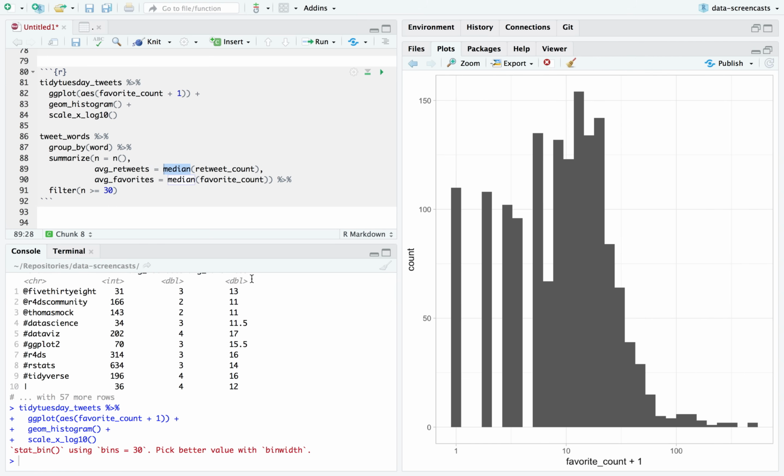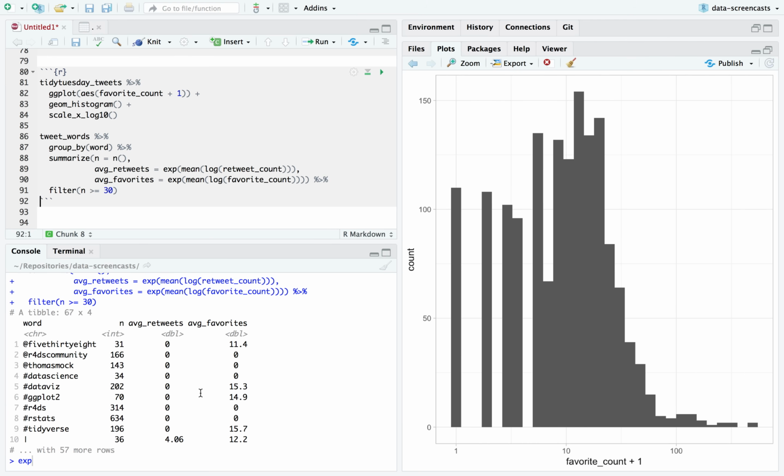So what is a geometric mean? Geometric mean is where we take the exponent of the mean of the log of your number. So exp mean log is geometric mean. Maybe there's a built-in way to do it, I'm not sure. I'm doing plus 1.